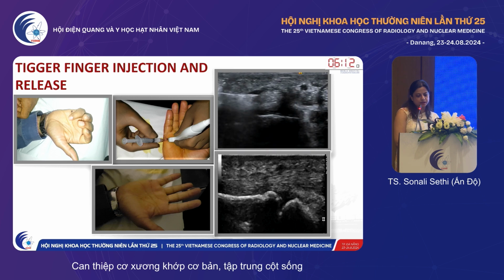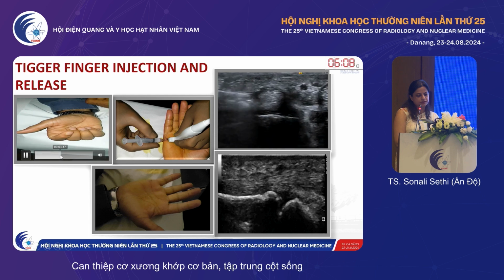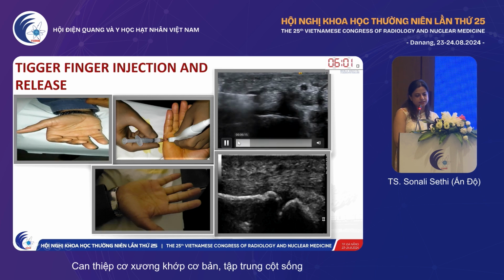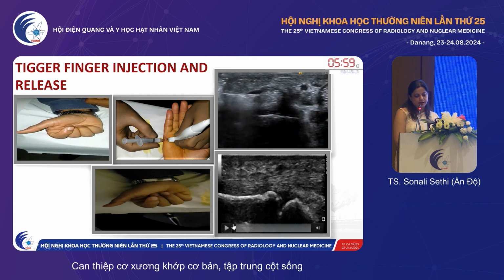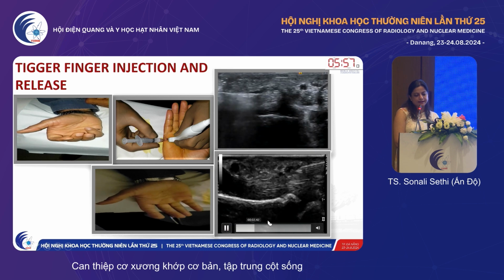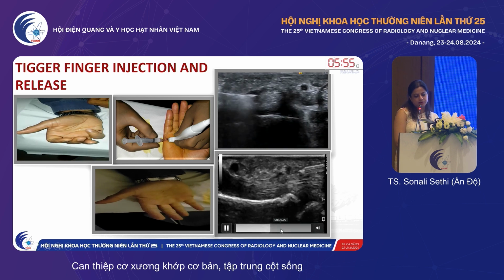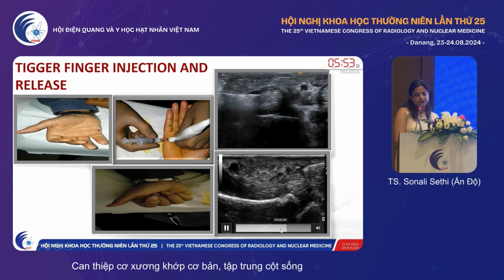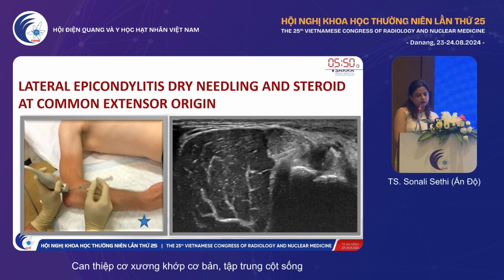This is a trigger finger injection. This patient had locking of his finger, and this is post-release. We have injected a steroid, and then with a cutting edge needle with the bevel facing up, with back and forth movements, I've tried to release the pulley.